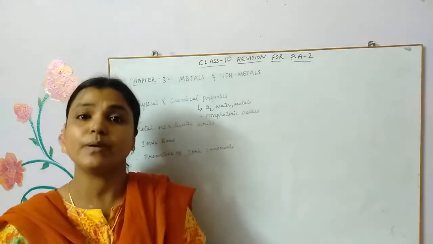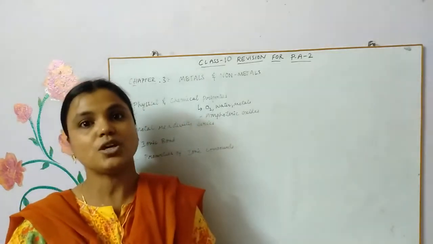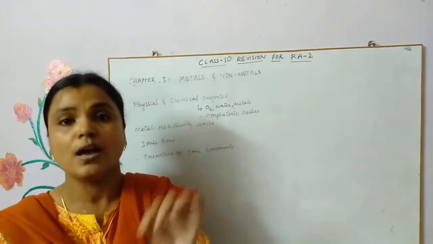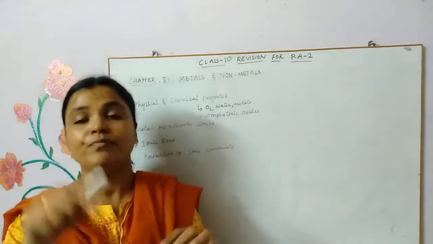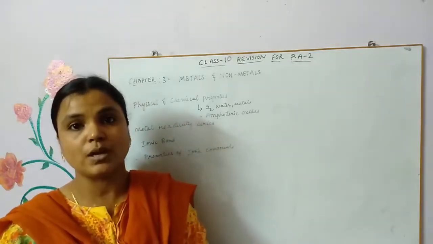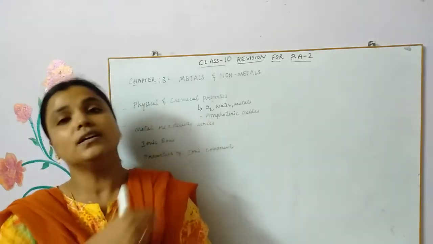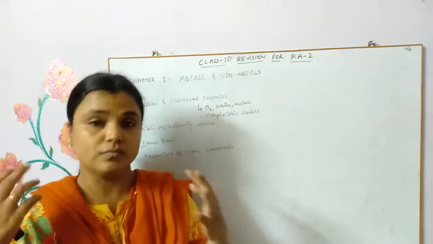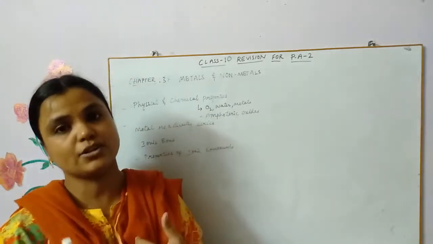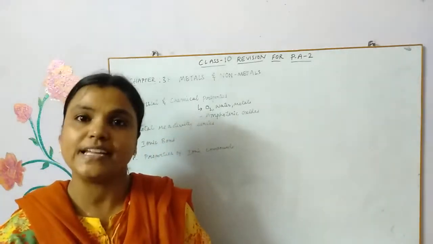The metals are electropositive in nature. That means they have plus valencies, because they just lose electrons and become positively charged. And the non-metals are electronegative. That means they gain electrons and gain negative charge.